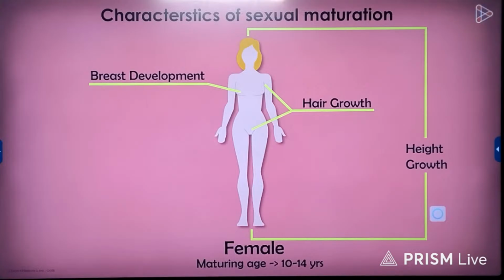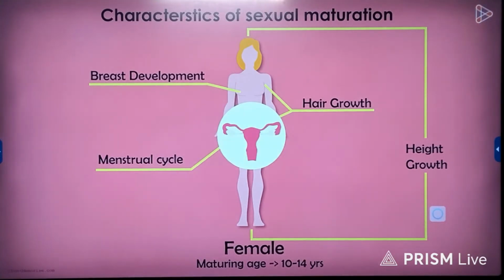This is the growth spurt characteristic of puberty. But the main indicator of completed sexual growth is the menstrual cycle. What does this word mean? Well, it is the first working of the developed reproductive system in the female body. We will study more about this in our later video.